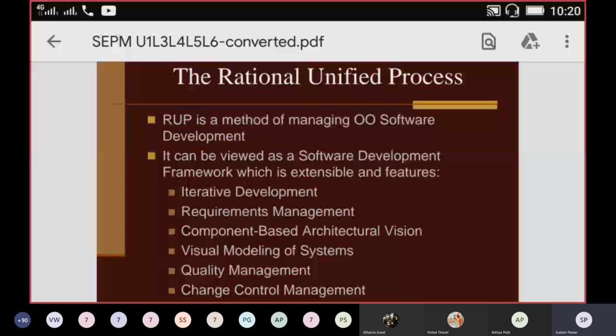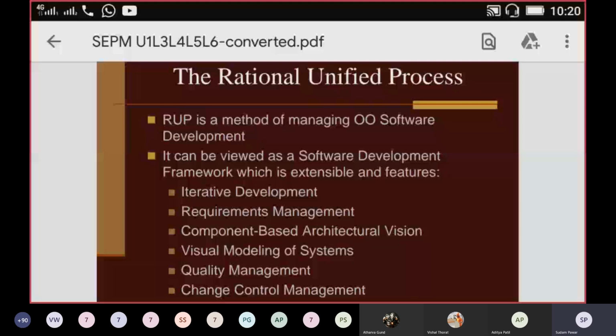It can be viewed as a software development framework, which is